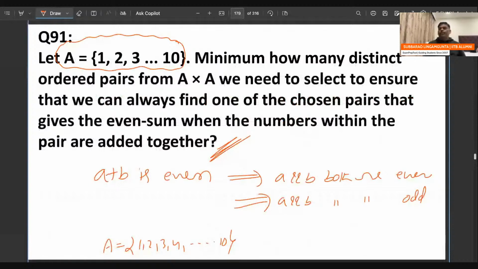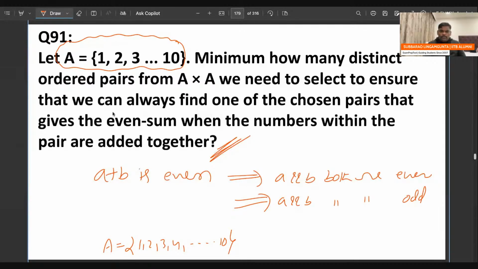If you take only one, there is no guarantee; it may be an odd sum. If you take two pairs, there is no guarantee, both may be odd sums. If you take three pairs, the sums may all be odd, so there is no guarantee. But if you take 51 pairs, it is guaranteed that at least one of them is going to have an even sum. Let's read the problem.